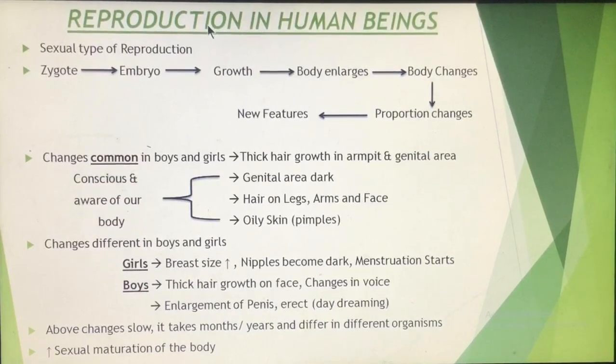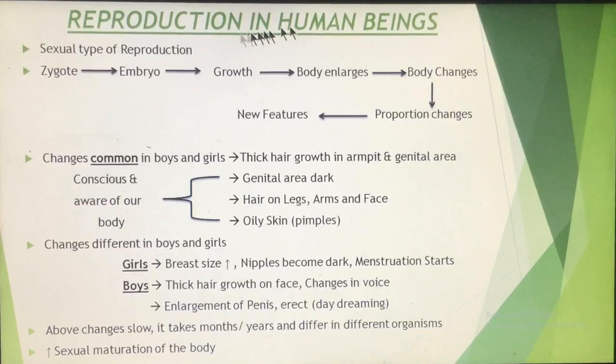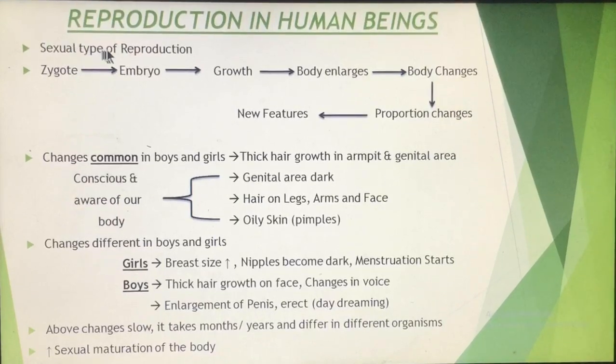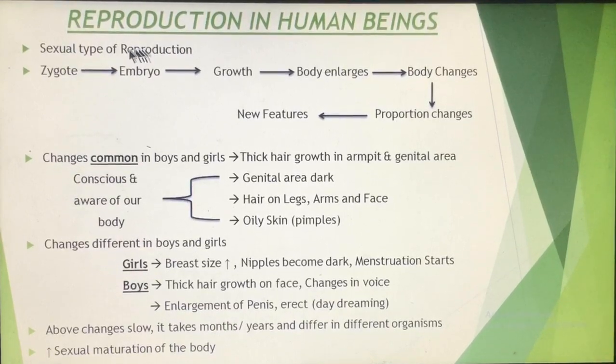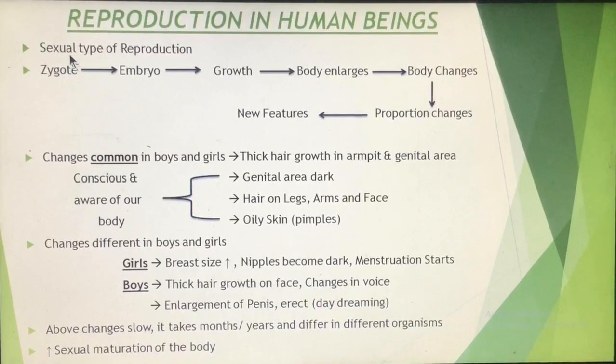Now the type of reproduction seen in human beings is sexual reproduction. As you know, in sexual reproduction, the two types of gametes, male gametes and female gametes, fuse together to give rise to a single cell known as a zygote. This zygote undergoes repeated divisions. As a result, an embryo is formed and embryo development takes place.